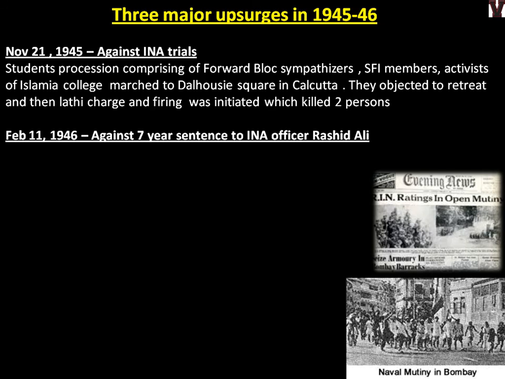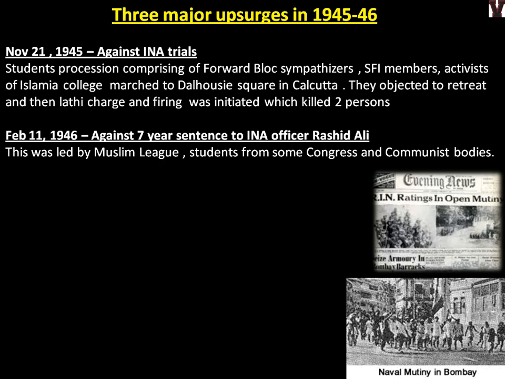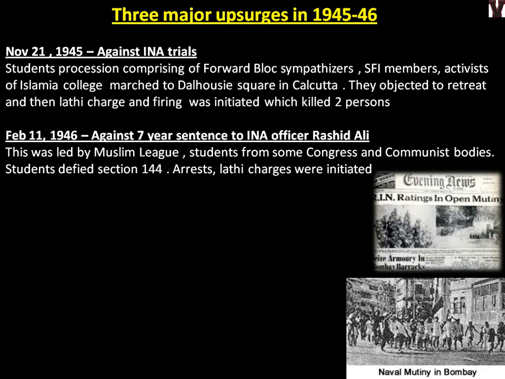Again a 7-year sentence to an INA officer, Rashid Ali. One officer was given a 7-year sentence, even though lawyers were trying to defend him. This was led by the Muslim League, with students from some Congress and communist bodies. Students defied section 144, and arrests and lathi charge followed. Even if a curfew was declared, people did not care and were on the streets protesting.